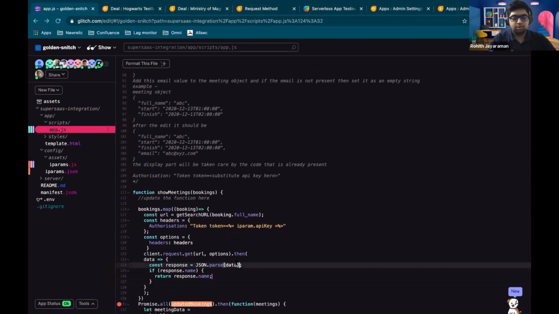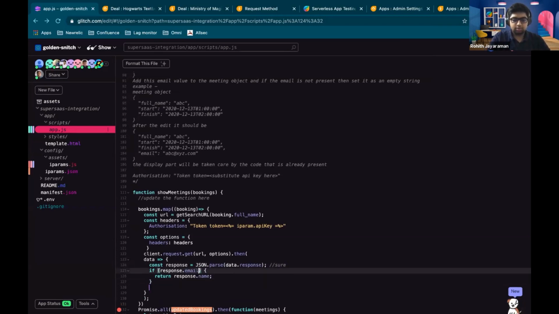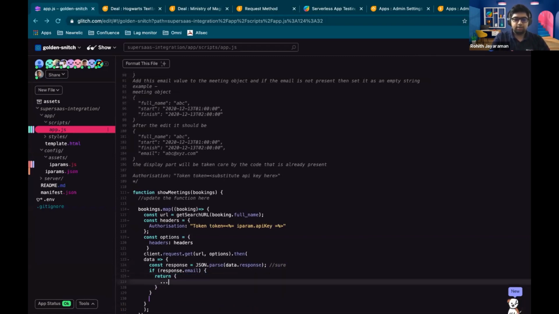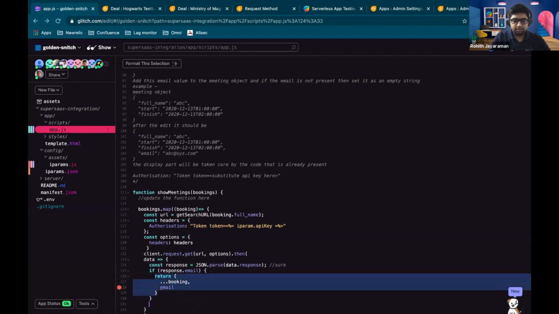Yeah, I think you can't directly pass the data, you just need to pass the response. Yeah, so what we can do is we need the email from this, right? So if we have the email, then we can return the object that's already there, which is basically the meeting object or the booking object. So we can return the booking object along with the email. And so this we can push to the end.